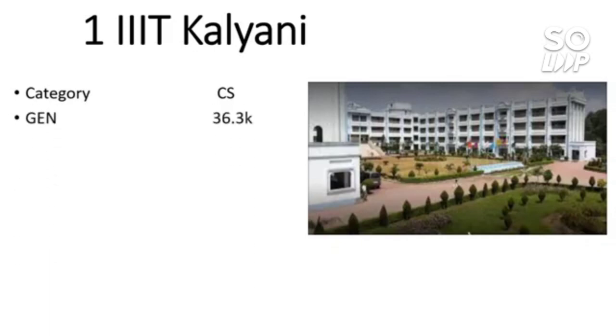So the next one is Triple IT Kalyani. So here is the cutoff, only the CS branch is available in this college. So for general 36.3, and for EWS 6.4, and for OBC 14, and for SC 9, and for ST 4.4 thousand. So this is all about Triple IT Kalyani. So this is all about the 10 Triple IT's that you can get at lower rank. I have considered all possible branches cutoff, that is category wise and male and female.